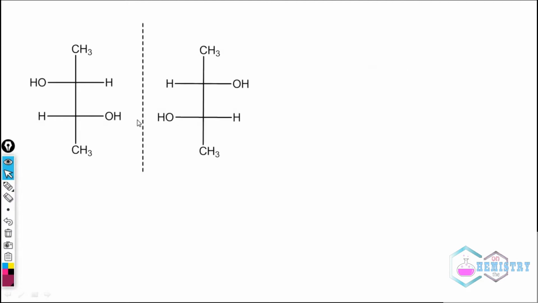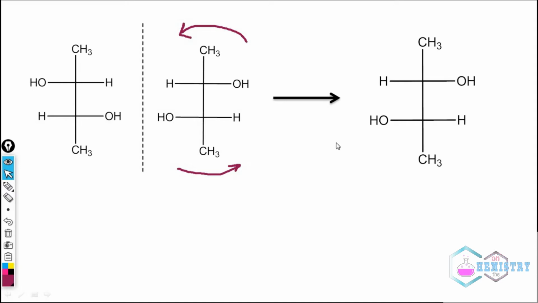And if this type of compounds, you can see this one, these two are mirror images also, but if I rotate it like the previous time, this will form a structure like that. This structure and this structure are not identical.